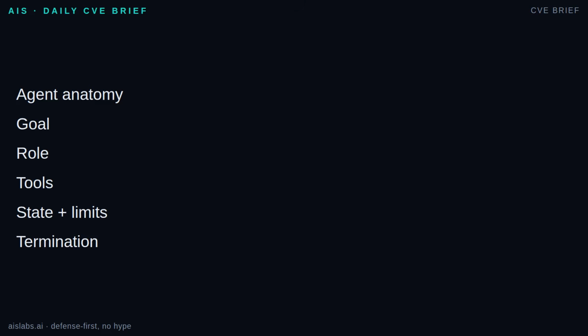When someone says agent, ask 5 questions. What is the goal? What tools can it use? What state can it see? What limits constrain it? And how does it stop?